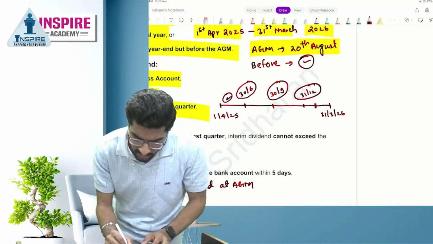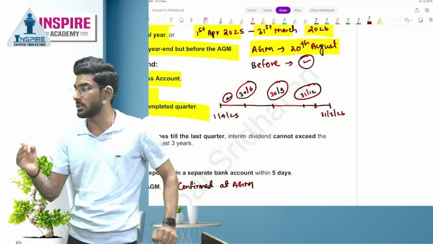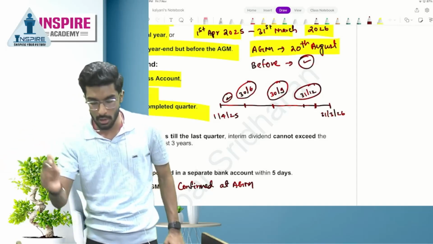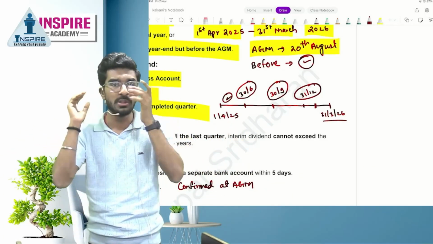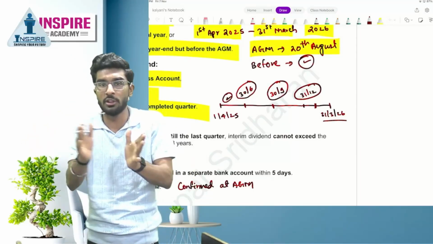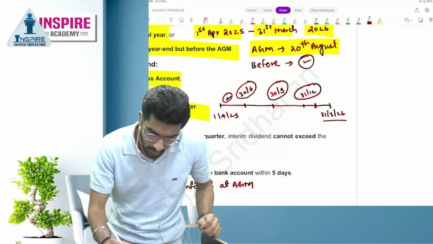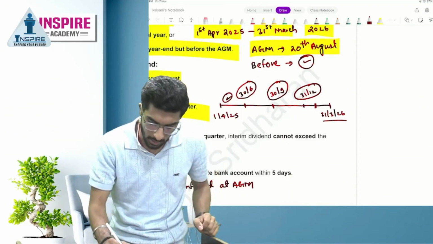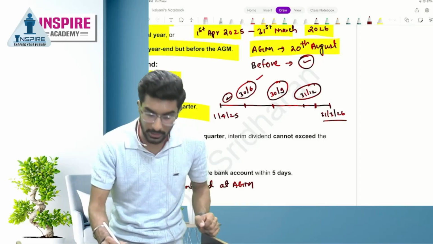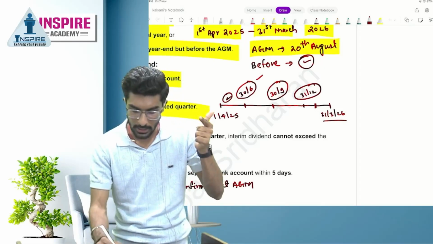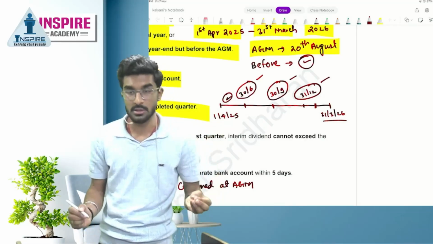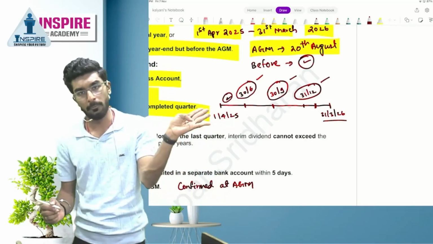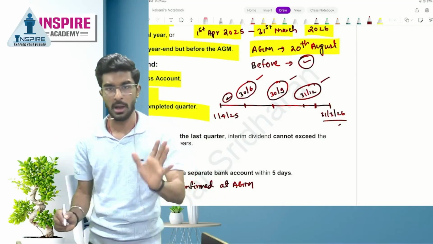So people, the financial year begins from 1st April 25 and ends on 31st March 26. There are quarters, which means we have to divide the financial year into 4 parts. The first quarter of 3 months ends on 30th June. The second quarter ends on 30th September. The third quarter ends on 31st December, and the fourth quarter ends on 31st March 26.